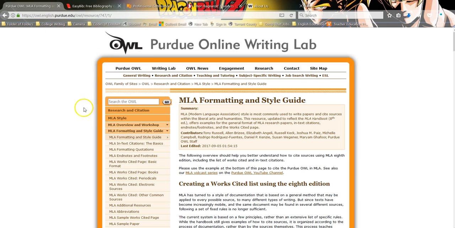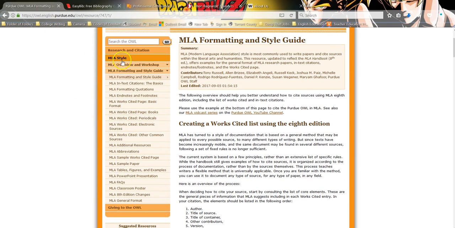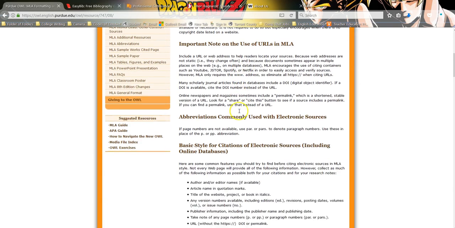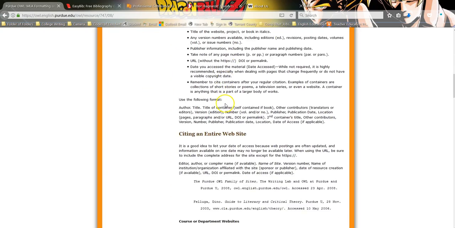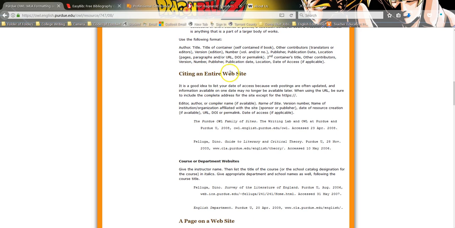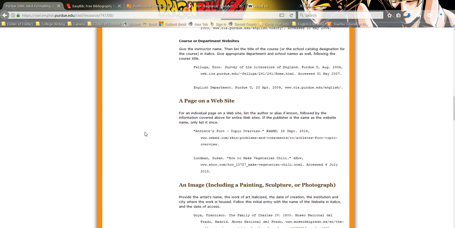Now you may say, but wait, I didn't know that's how a works cited entry looked. Okay, Purdue's Online Writing Lab. Scroll down. See, it has all these different types of sources that are present. Electronic sources, that's what we're working with. So we get into the electronic sources and we scroll down and look for our source. Citing an entire website, you can already see fundamentally this looks different than a lot of your citations have looked. But we're not doing that.